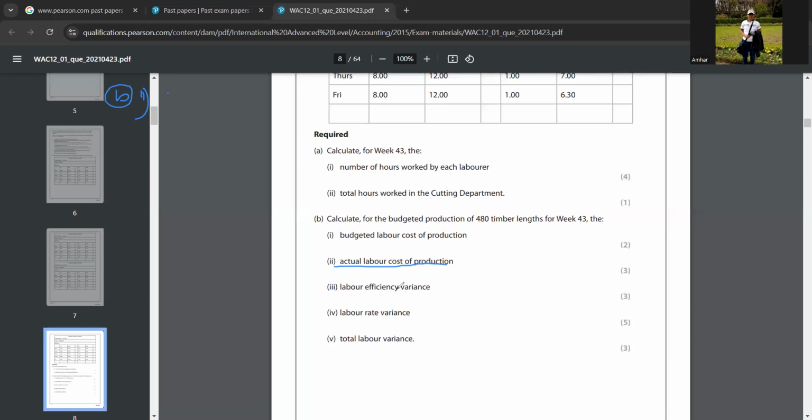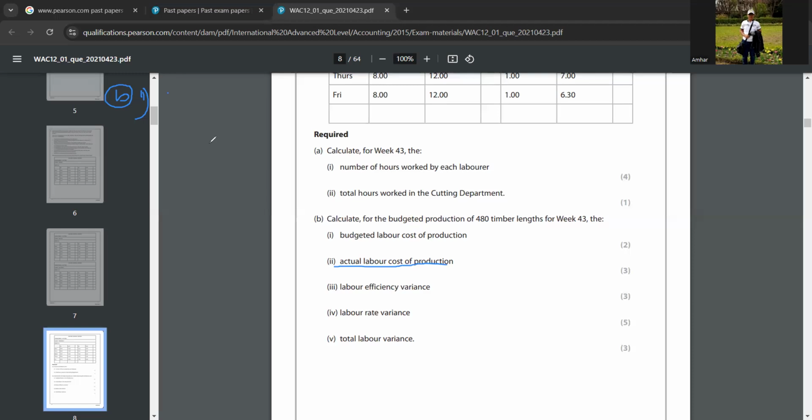So when they are doing estimates, they won't write the overtime hours worked, right? Yeah. That's why for budgeted labor cost of production, we are not taking the overtime. But actual labor cost of production means we have to take overtime because that overtime has actually happened. Did you understand that? Yeah, I understood that.